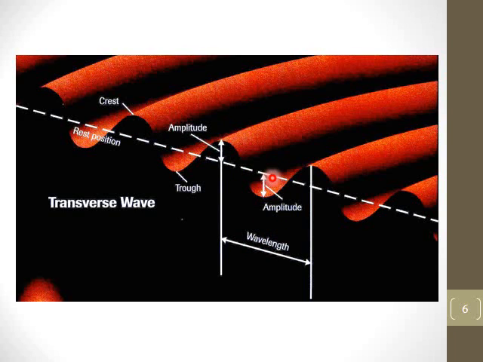The amplitude is the maximum displacement of the wave from the equilibrium position, or the rest position. If there was no wave disturbance in this medium, it would be a solid sheet, but since there is a disturbance, it has these ups and downs, and the maximum displacement is referred to as an amplitude.